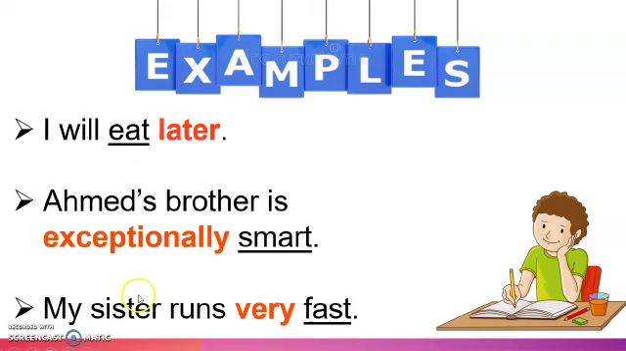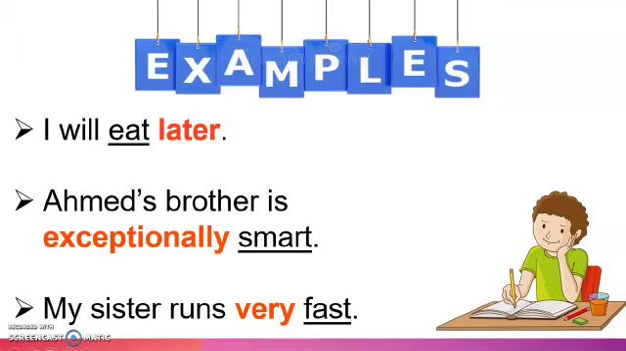My sister runs very fast. How has the action of run been done? It is done fast. And how fast is she running? She is running very fast. So very over here is modifying the adverb fast. So very is the adverb which we are using. I hope with these examples you are clear about adverbs. Always remember, most of the time adverbs end with ly.